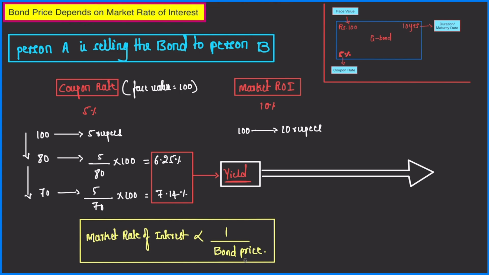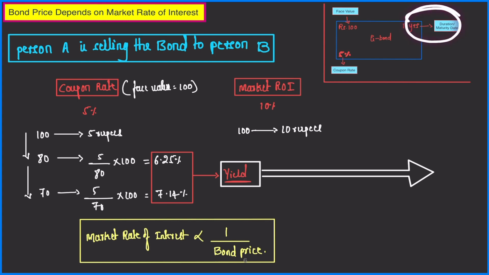Now for the sake of understanding, let's say the government has issued this bond in the primary market. Fine. And person A has bought this bond in the primary market. It is saying that the face value is 100, right? Coupon rate is 5%, meaning anyone who holds this bond will receive 5%, or 5 rupees, from the government on 100 rupees every year for 10 years, right?